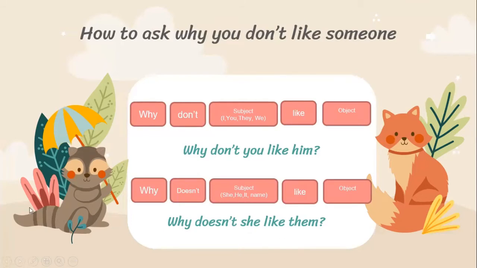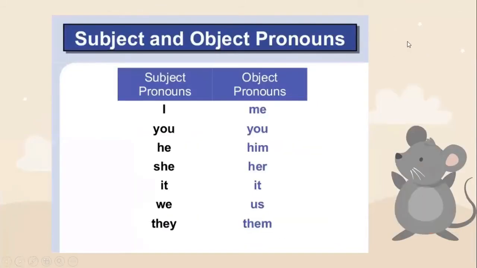Before we continue, I would like to introduce the object. In sentences we usually put the object in the last part. We use the object to talk about who we're talking about.